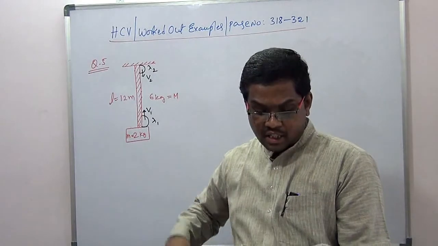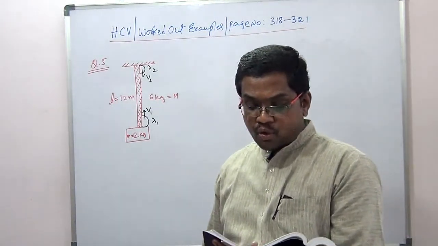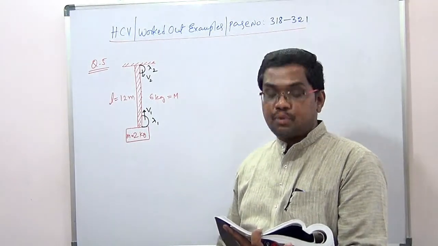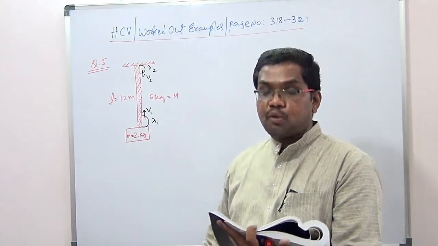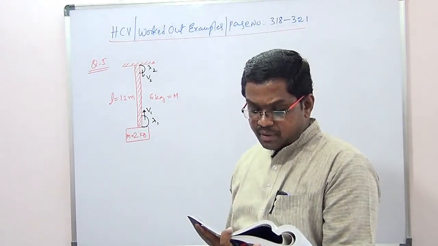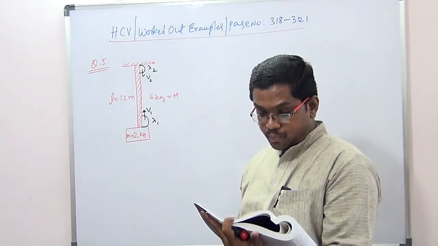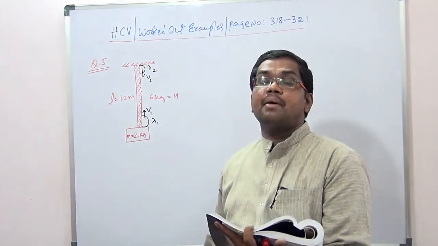Okay guys, go to the next problem. The problem is as follows: a uniform rope of length 12 meters and mass 6 kilograms hangs vertically from a rigid support. A block of mass 2 kilograms is attached to the free end of the rope. A transverse pulse of wavelength 0.06 meters is produced at the lower end of the rope. What is the wavelength of the pulse when it reaches the top of the rope?